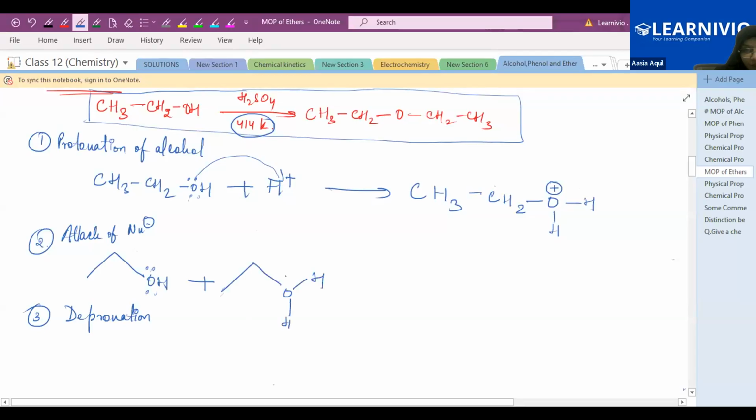It has a positive charge. Now what happens over here? This is the first molecule and this is the second molecule, right? This was the second molecule.